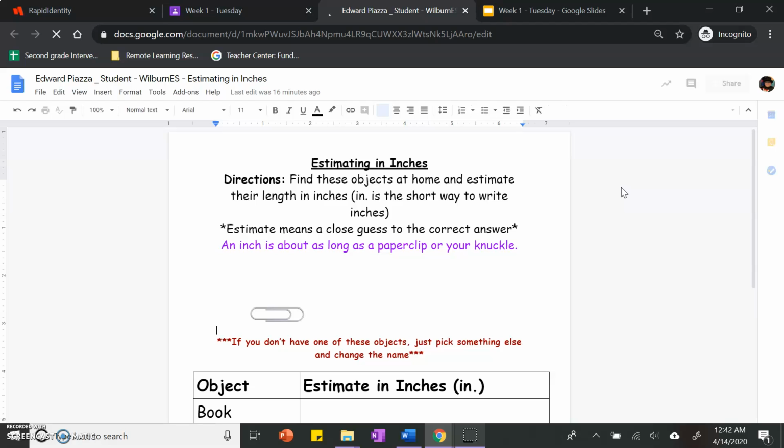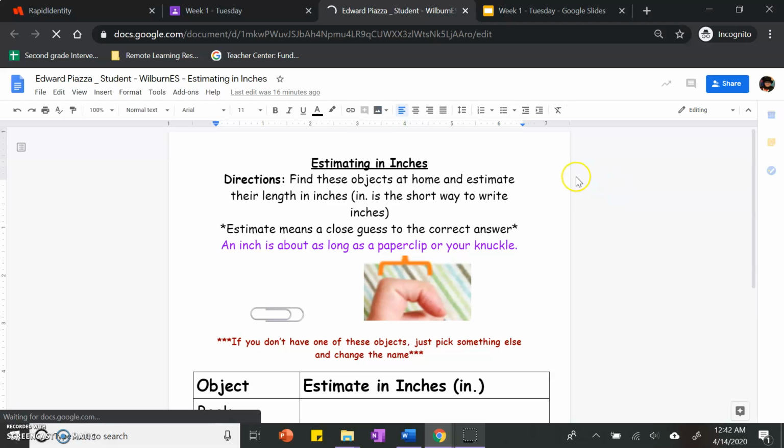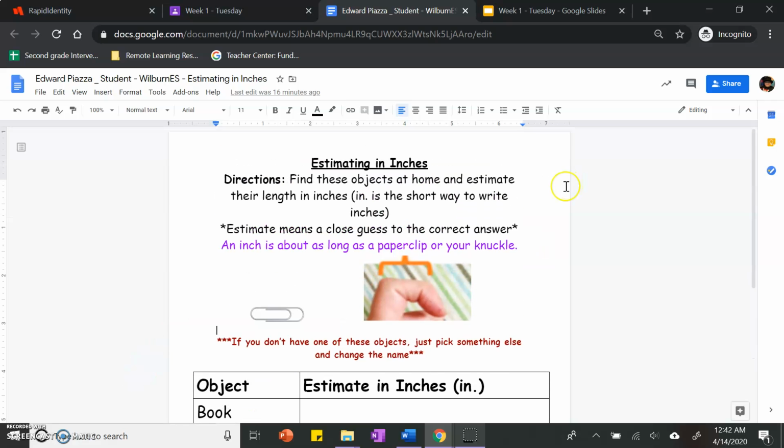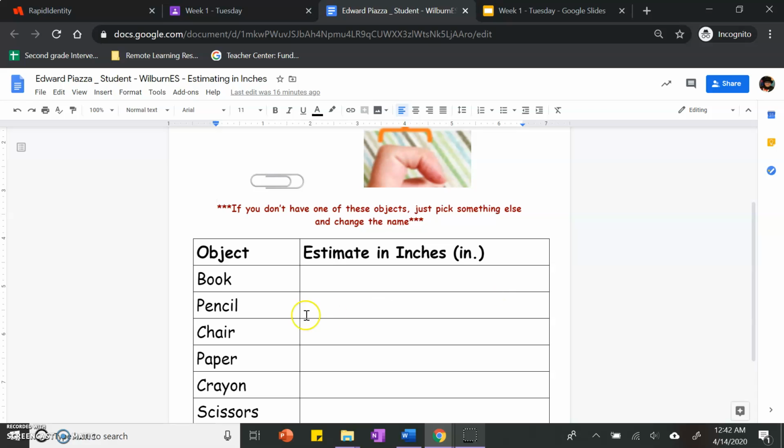It looks like this. It says directions. Find these objects right here at home and estimate their length in inches. IN period is the short way to write inches. An estimate means a close guess to the correct answer. An inch is about as long as a paper clip or your knuckle if you bend it. You can come in here and type. So that's how you'll put how many inches. Let's say I measure a book and it's 12 inches long, or I measure a pencil and it's 5 inches. I can write either like this, inches like this, or inches like that.